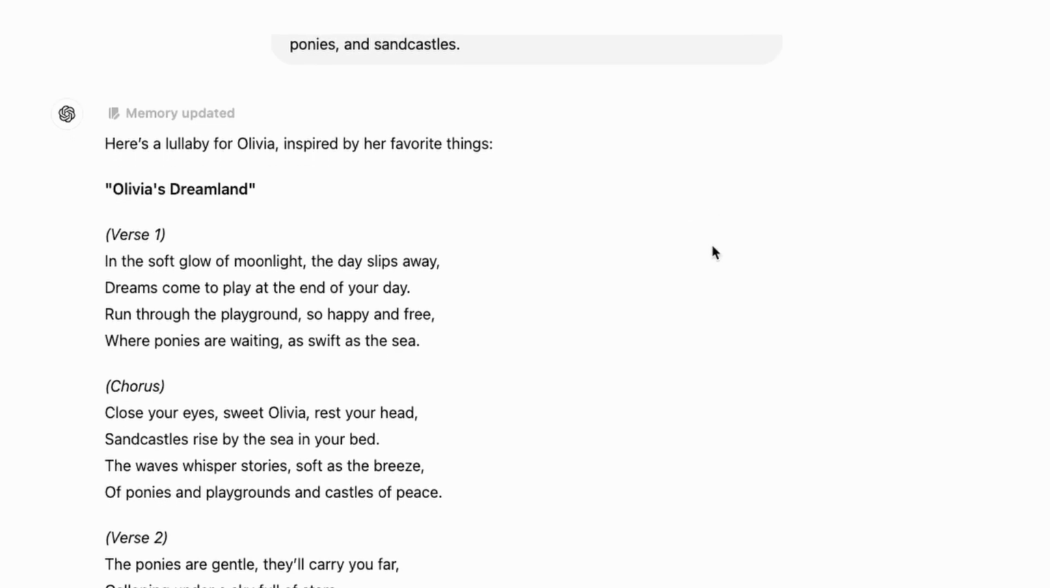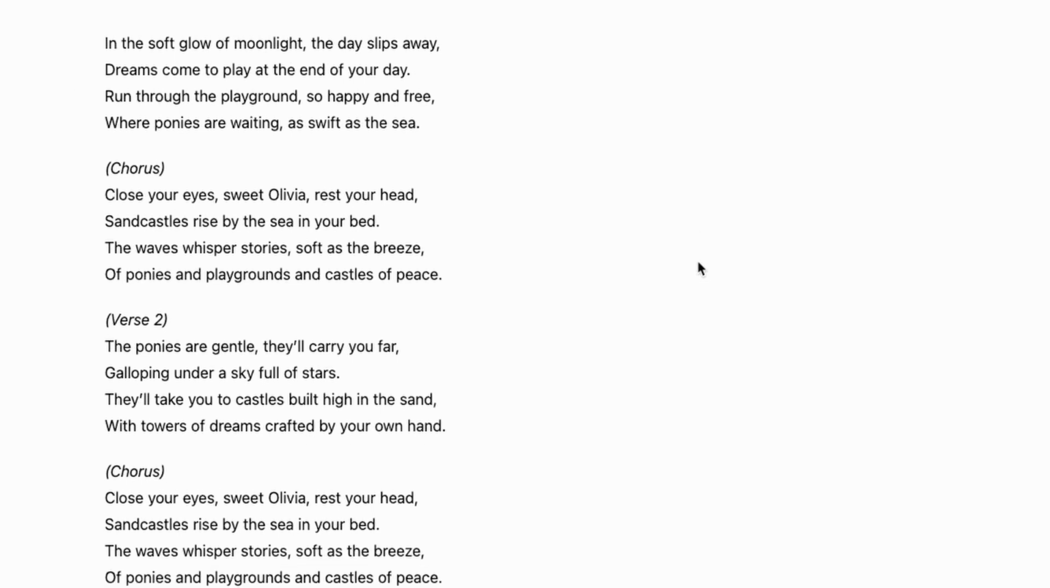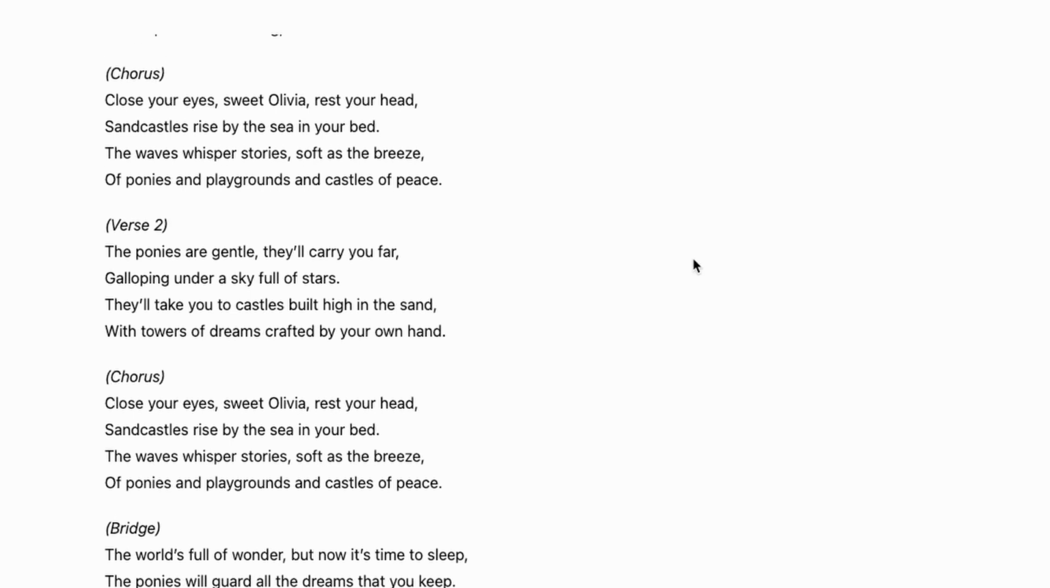Olivia's Dreamland. Verse 1. In the soft glow of moonlight, the day slips away. Dreams come to play at the end of your day. Run through the playground so happy and free, where ponies are waiting as swift as the sea. Then we get to the chorus. Close your eyes, sweet Olivia, rest your head. Sandcastles rise by the sea in your bed. The waves whisper stories soft as a breeze, of ponies and playgrounds and castles of peace.